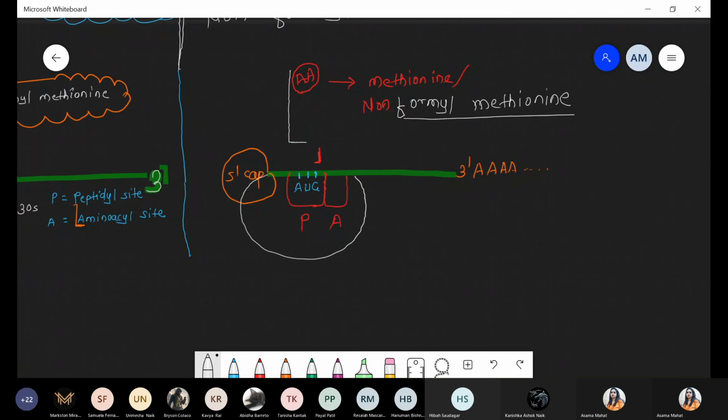This point is clear. What exactly is the difference we are talking about? That is the attachment of the tRNA, at the 3' end of the tRNA. But remember, whenever we are talking about the first tRNA during the translation initiation process, it comes and enters the P site of the ribosome, the peptidyl site. P stands for the peptidyl site. Got it? Is the diagram complete?